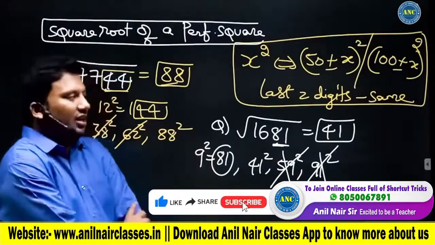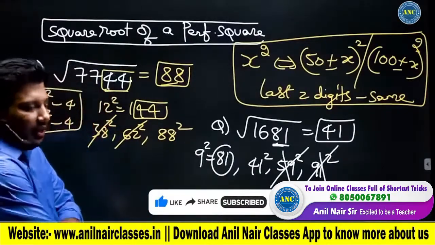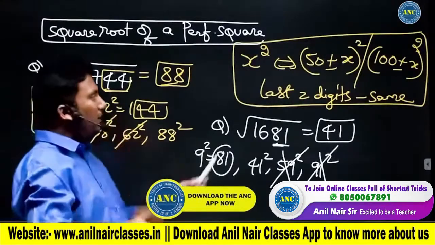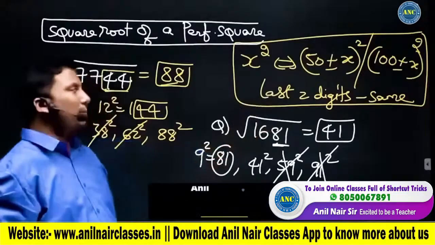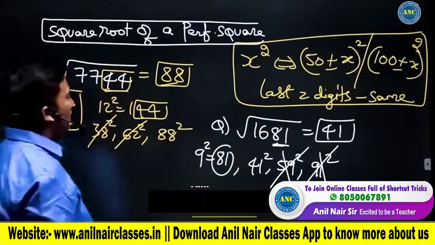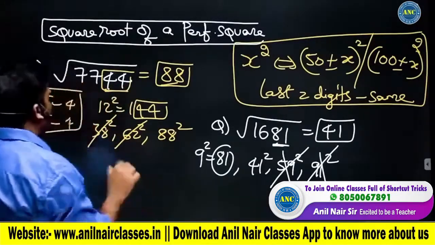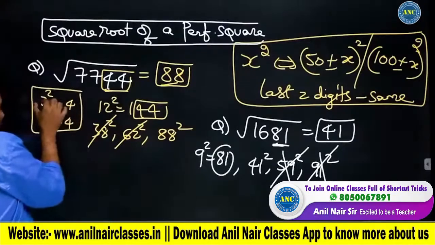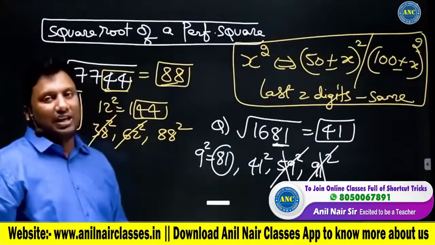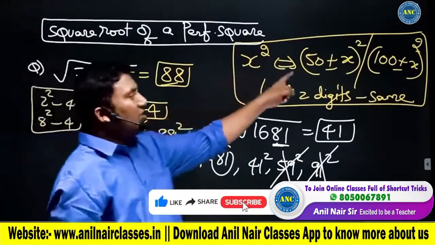Let me see. Chandan is asking me to repeat it. Chandan, for you: 7744. In case you have missed session number 2, we discussed this in session number 2. Last two digits are 44. First thing, it is ending with 4. 8 square 64 or 2 square 4. Answer should end with 2 or 8. Which number on square will give 44? 12 square is giving you 144.